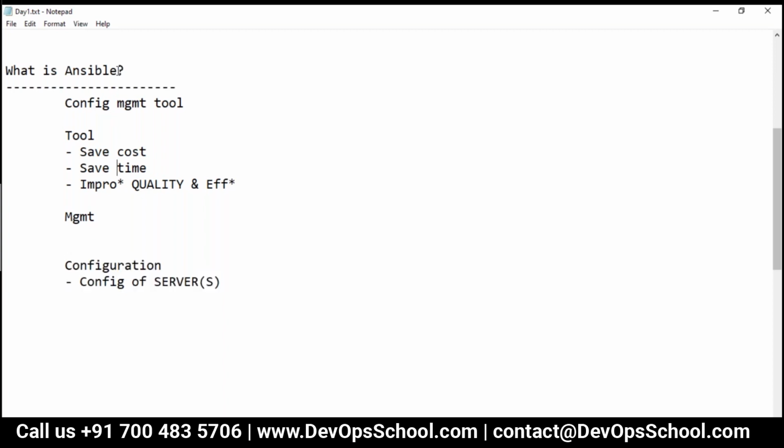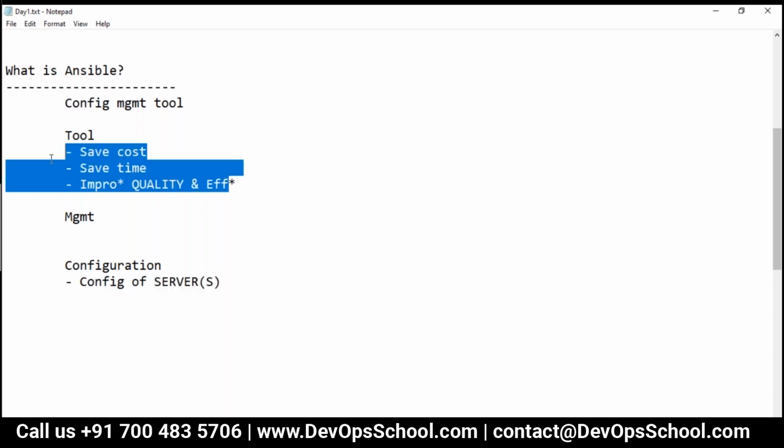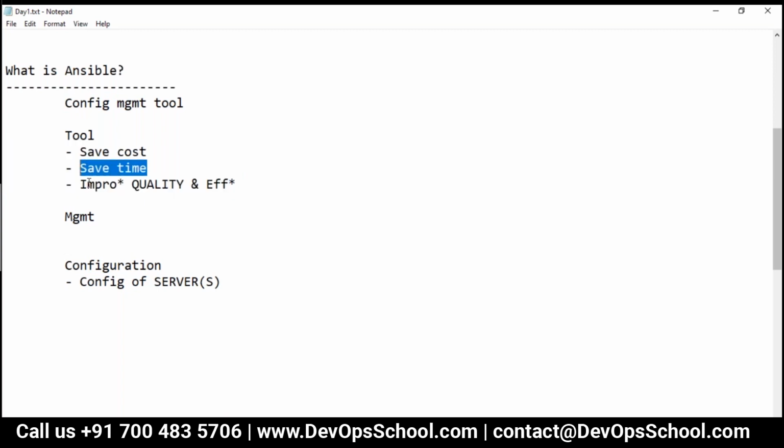So probably using Ansible, I can manage the configuration of servers, which will help me save cost, save time, and improve quality and efficiencies. But in what way?